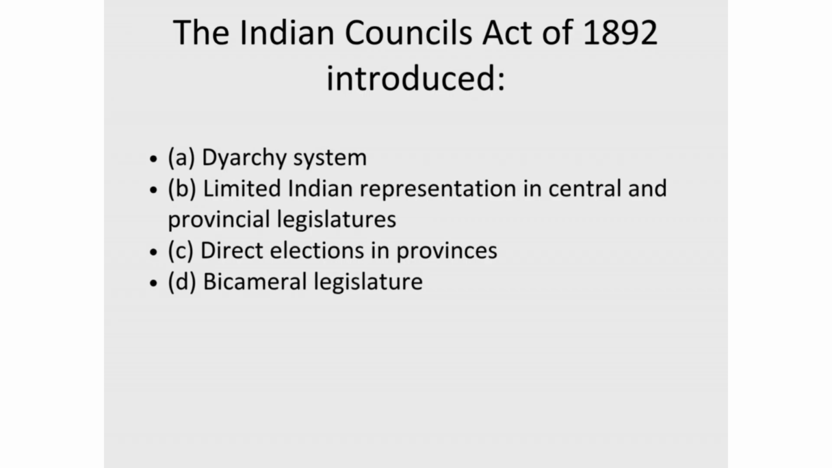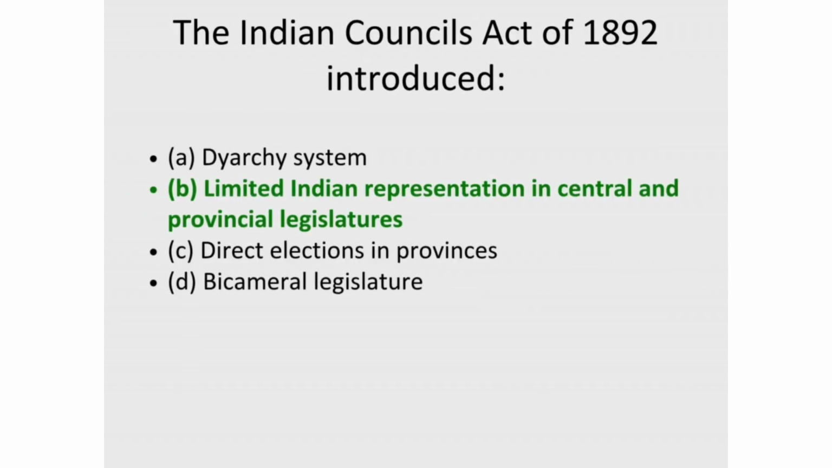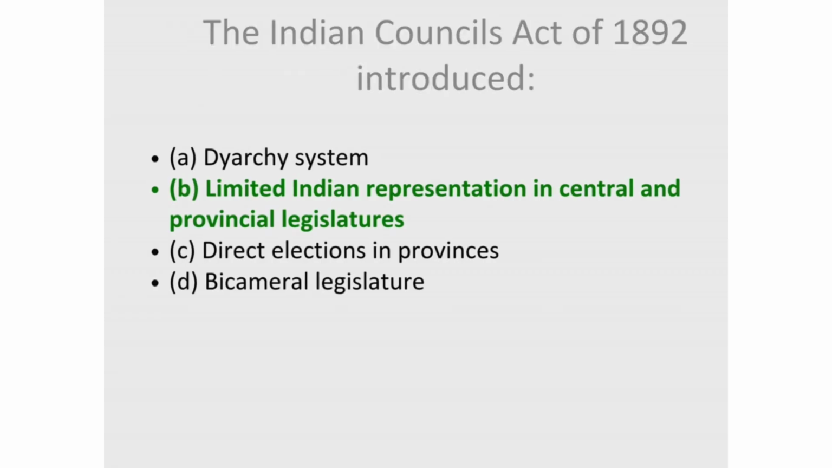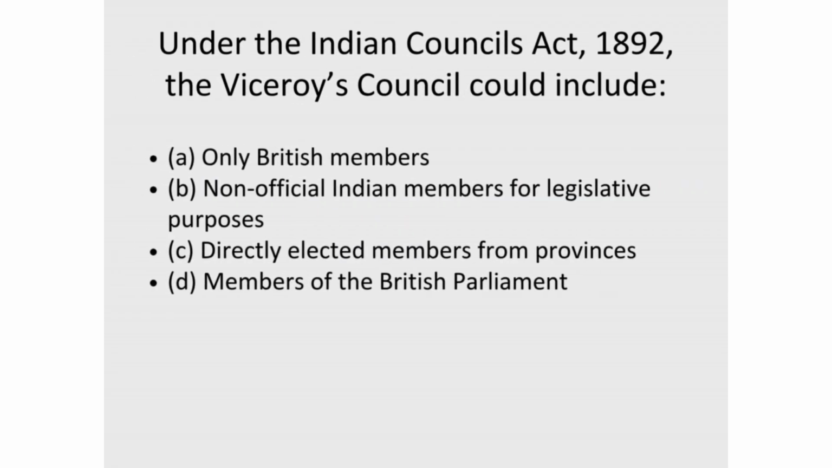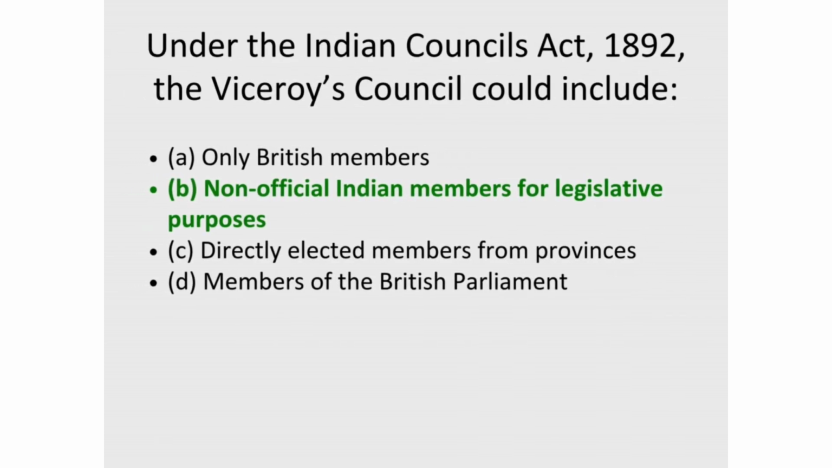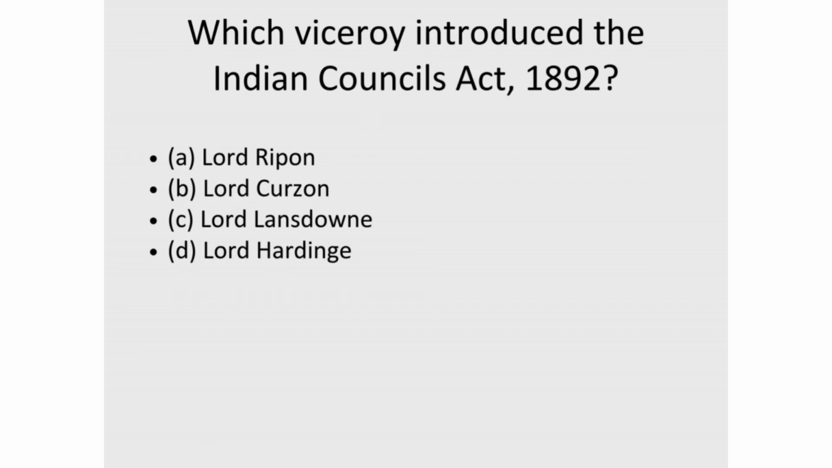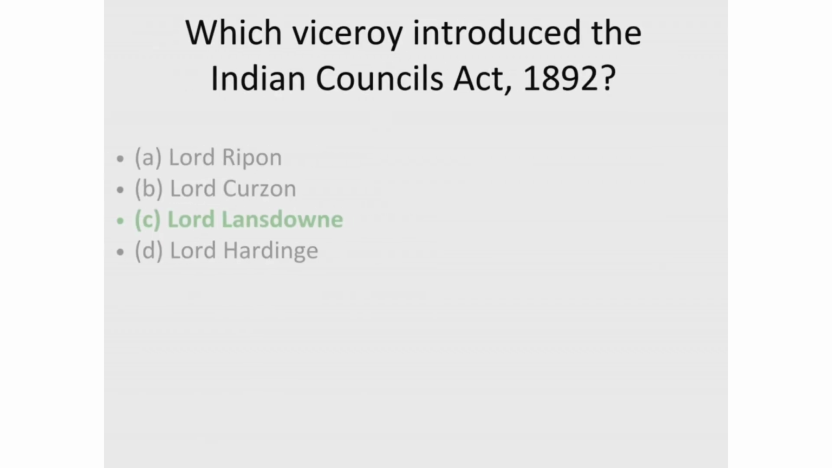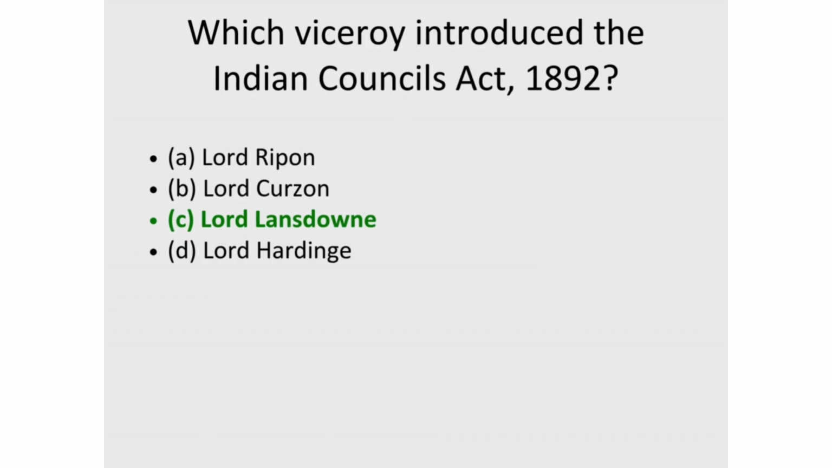3. The Indian Councils Act of 1892 introduced? Correct answer, B. Limited Indian representation in central and provincial legislatures. 4. Under the Indian Councils Act, 1892, the Viceroy's Council could include? Correct answer, B. Non-official Indian members for legislative purposes. 5. Which Viceroy introduced the Indian Councils Act, 1892? Correct answer, C. Lord Lansdowne.